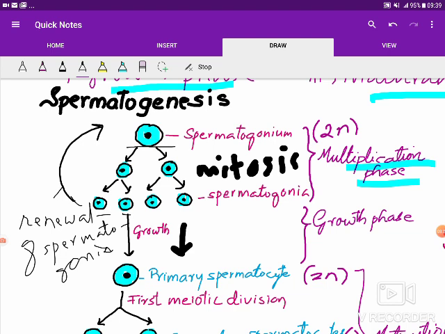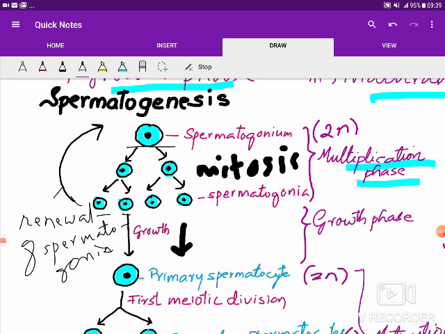As we know, in human males, the production of spermatozoa or sperms continues even at the age of 80 to 90, in old age. So the continuous supply of spermatogonia is possible through renewal of spermatogonia.